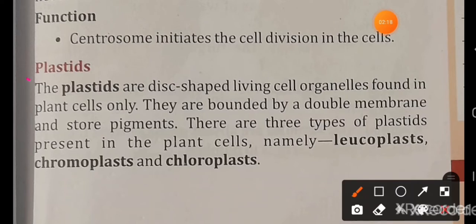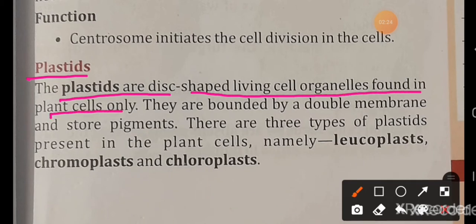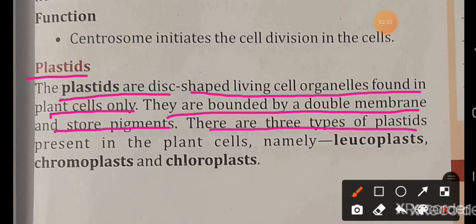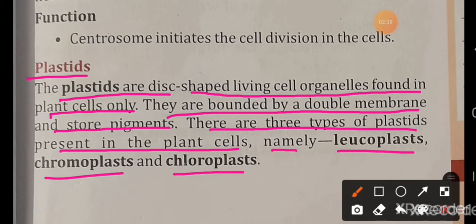Next is plastids. The plastids are disc-shaped living cell organelles found in the plant cells only. They are bounded by a double membrane and store pigments. There are three types of plastids present in the plant cell, namely leucoplast, chromoplast and the chloroplast.